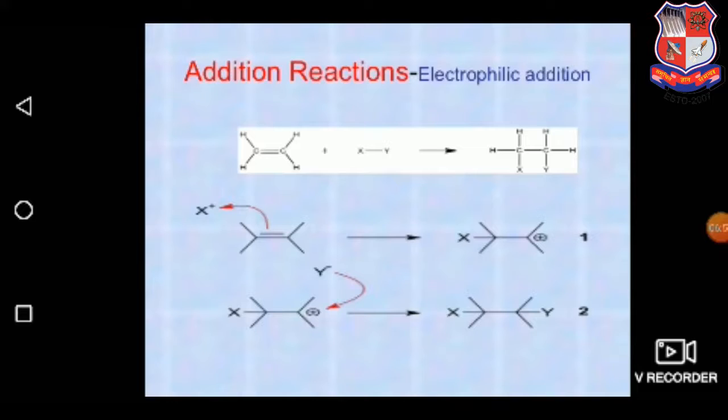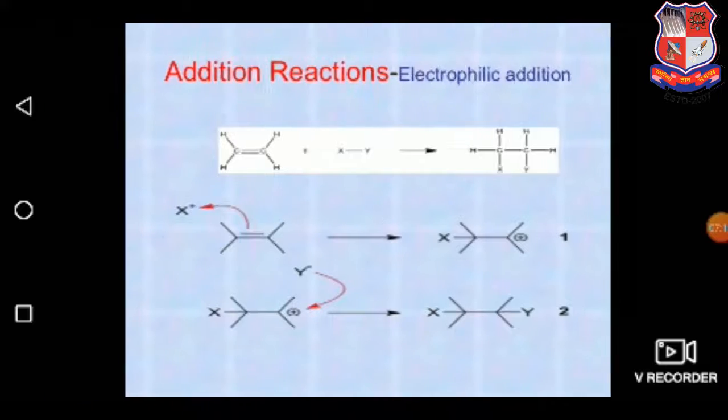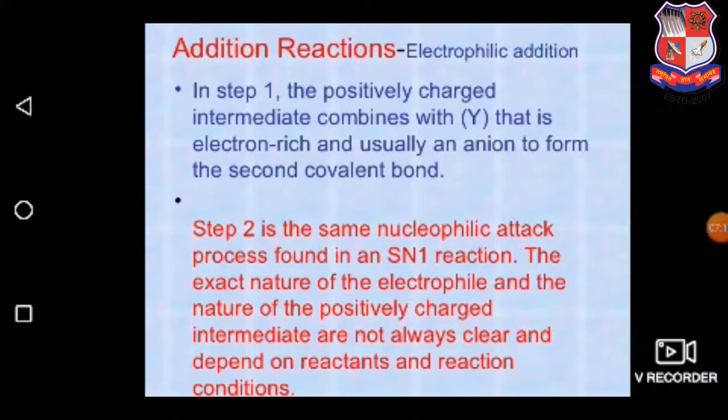So here you can see there is an addition of X and Y, it will produce type 1 of product, and then if the addition of Y occurs, then type 2 of product forms. Addition reactions involve step 1 and step 2. In step 1, the positively charged intermediate combines with the Y element that is electron rich and usually an anion to form the second covalent bond.